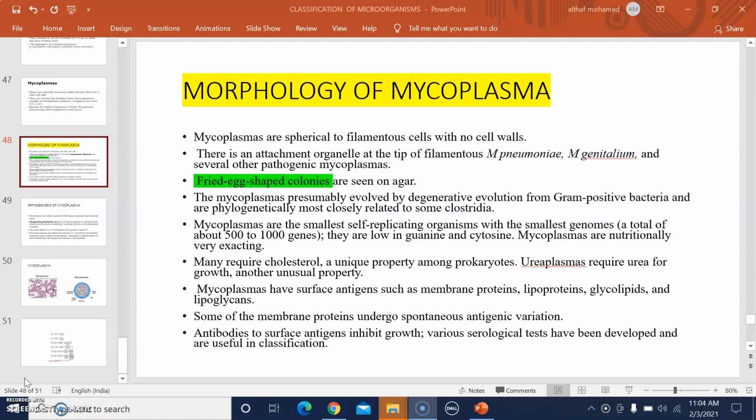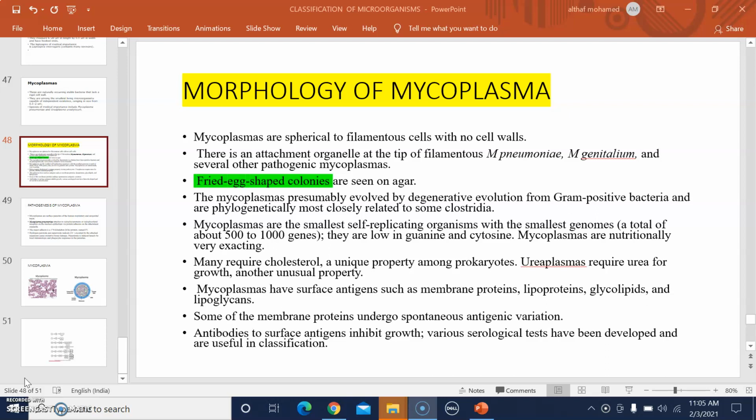Another important property is that they may have surface antigens such as membrane proteins, lipoproteins, glycolipids, and lipoglycans. These membrane proteins are sometimes subjected to spontaneous antigenic variation also. This is the reason many serotypes are present within the mycoplasmas.